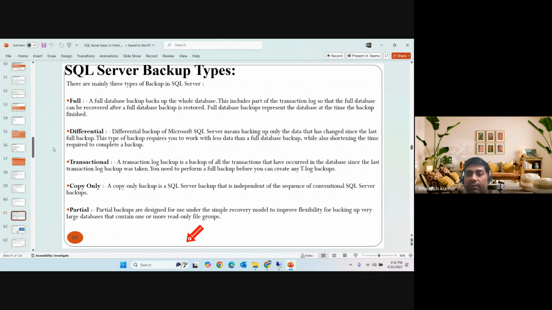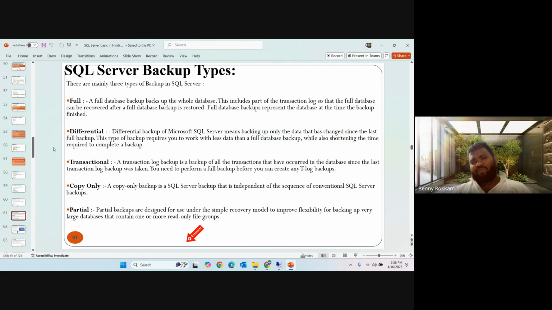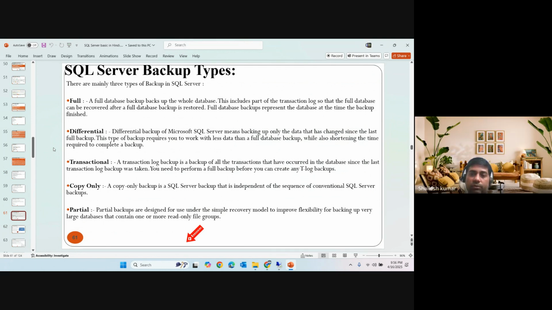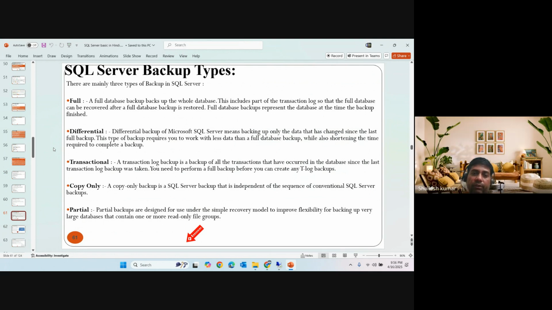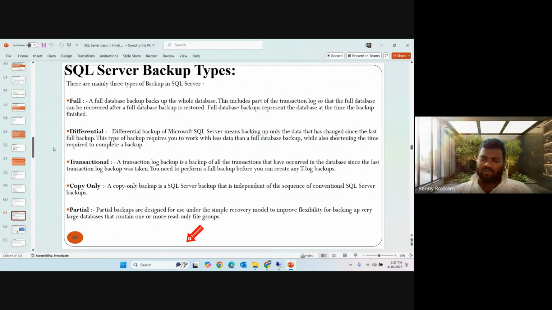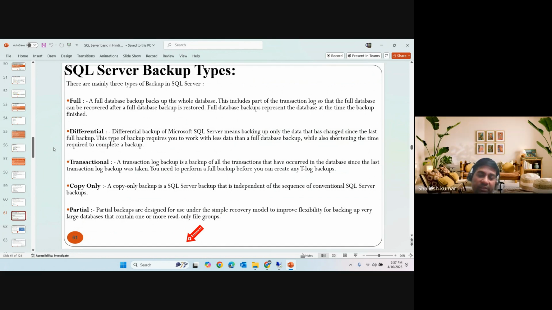So we have a full backup, a differential, and transaction log backups. We can also take a tail-log backup before the crash, so we get the data from the log files and can restore it. That minimizes the data loss.